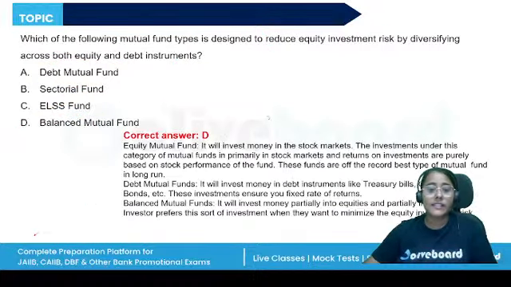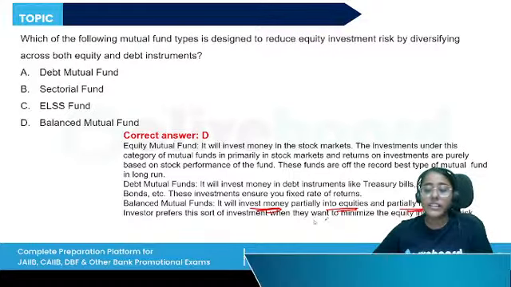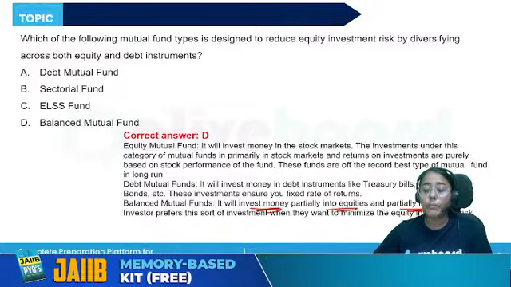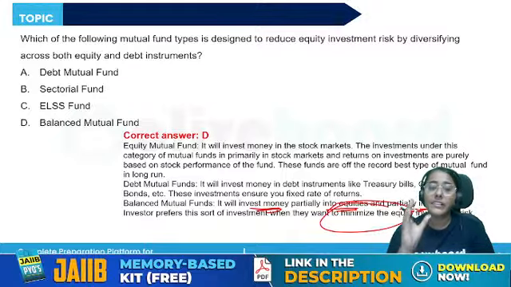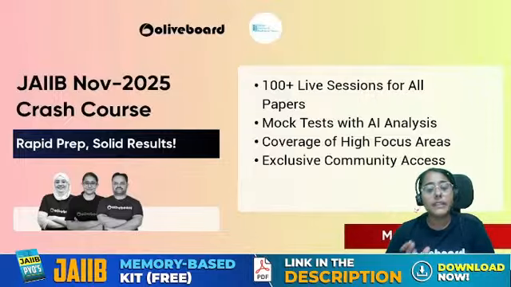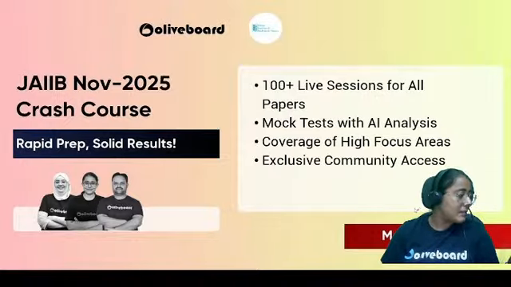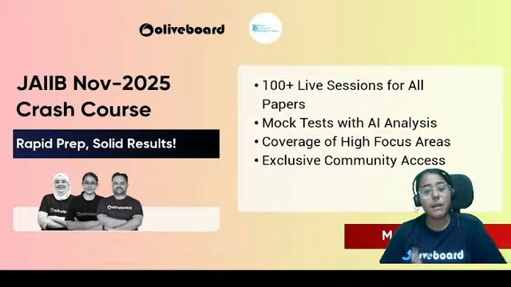The correct answer is D. It will invest money partially into equities and partially into debt, where the investor prefers to minimize the equity investment risk. They do not want their complete money to be invested only in the equity market because it will be risky. So they want a part in the equity market and the remaining in the debt market.